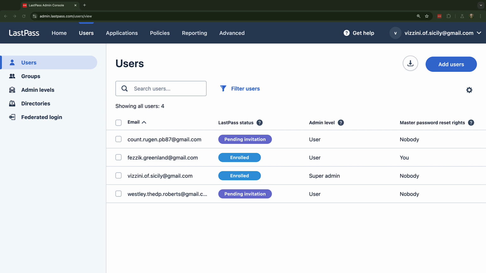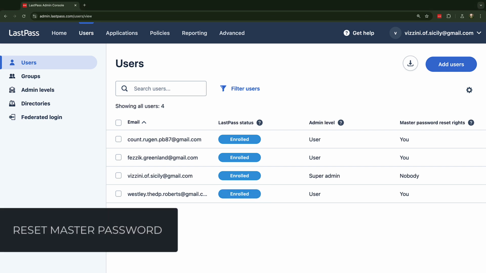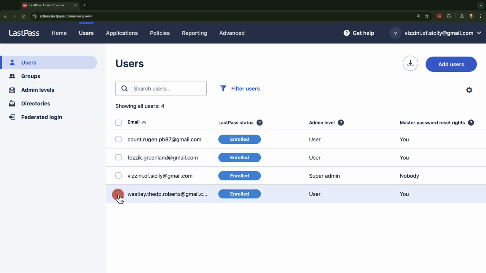Okay, so now we can add users, but when we do, we won't have reset rights to their account until the business users log in for the first time through the LastPass browser extension. This stores the encryption key and then shares it with the business admin. With the default super admin given reset rights via that key, we can now select users and access reset master password for users as needed.